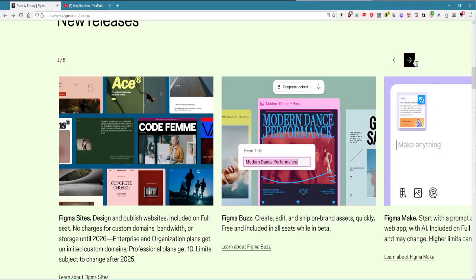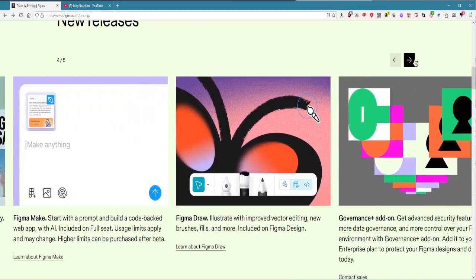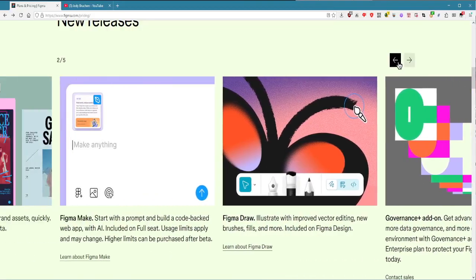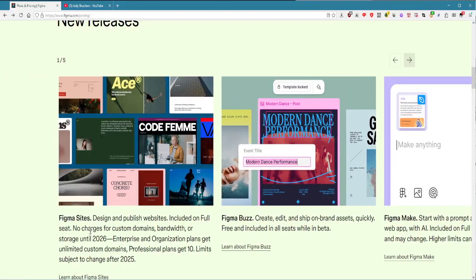But no, they want to put this dumb, slow, boring, annoying transition that even if I click really fast, it still takes a long time to move. Also, Code Fem, yeah, great way to tell us that you're probably a politically leftist company. Not really a good idea to bring any kind of political trash in, even if it's indirect like this.